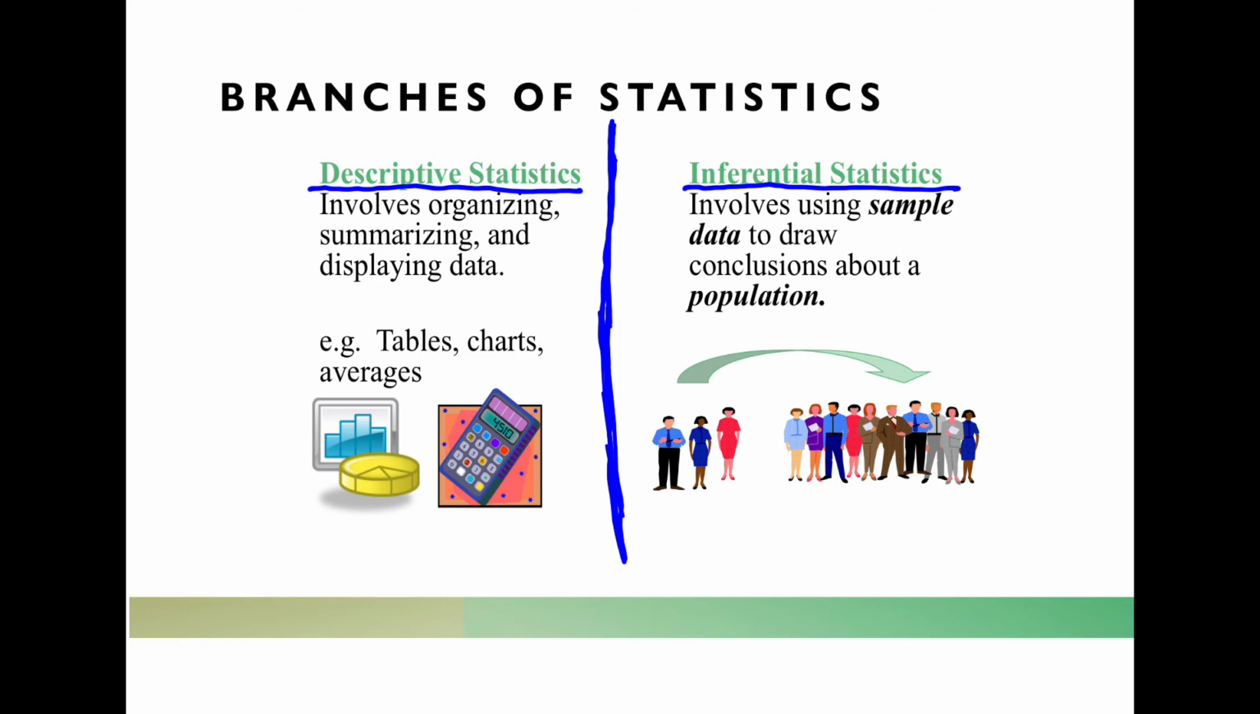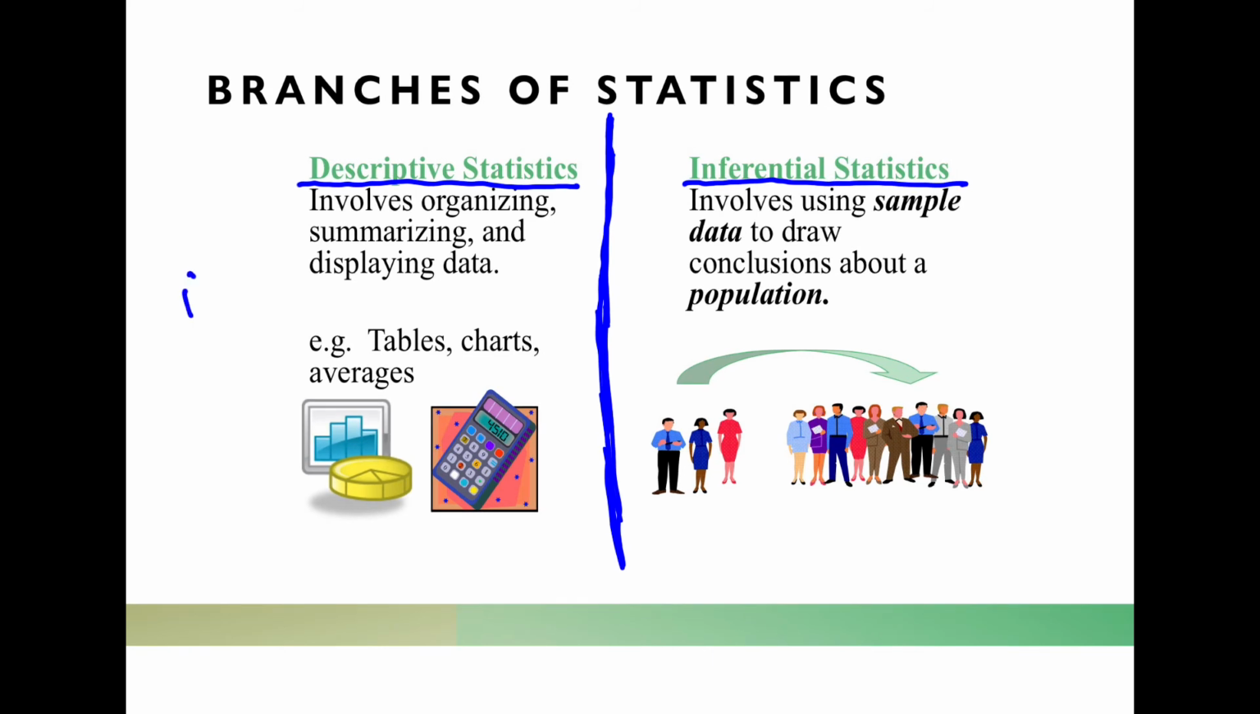How do we organize data in a reliable and financially reasonable way? How do we summarize it? What are the options that we have for summarizing, and what are some ways we can display it? I like to think of descriptive statistics as the hard numbers.